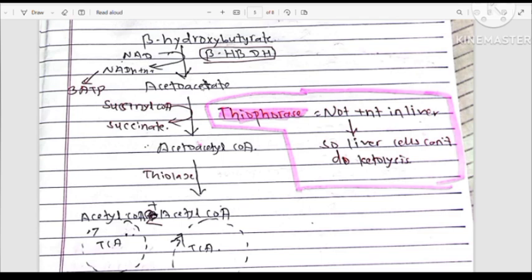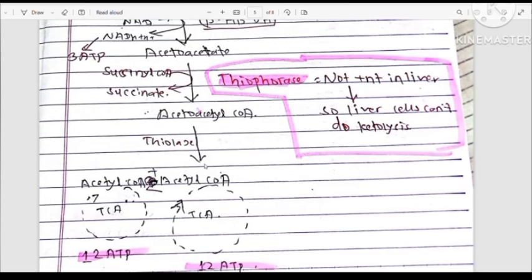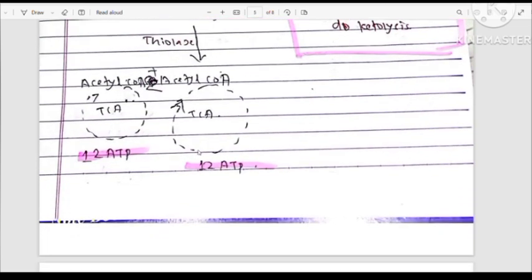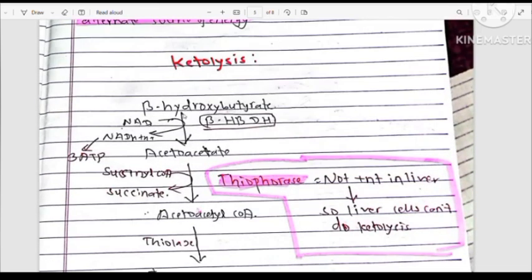Now, acetoacetate is converted to acetoacetyl coenzyme A by the thiophorase enzyme. This acetoacetyl coenzyme A is converted to two molecules of acetyl coenzyme A in the presence of the thiolase enzyme. Now, this acetyl coenzyme A undergoes the TCA cycle to form 12 molecules of ATP.